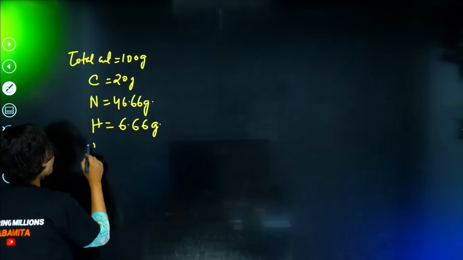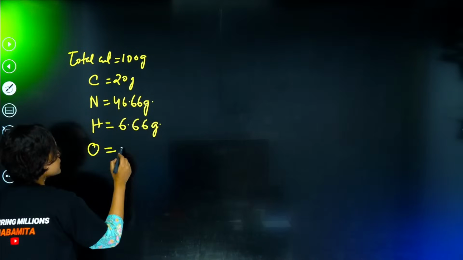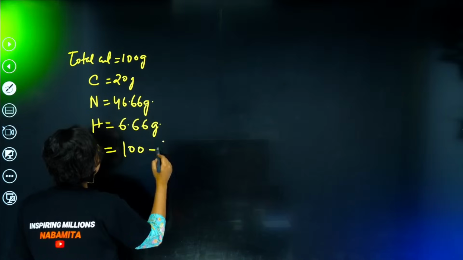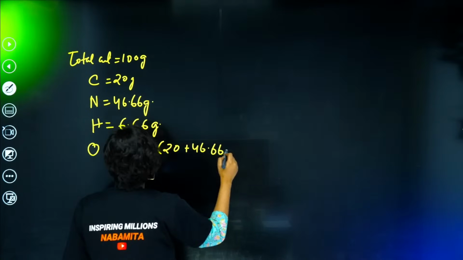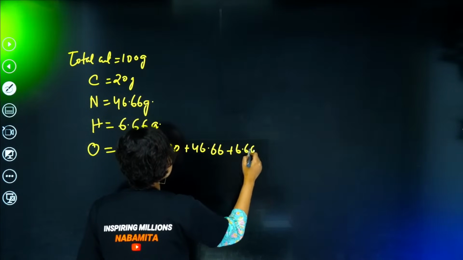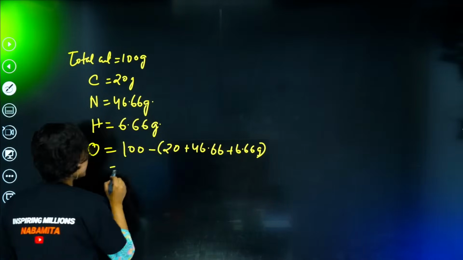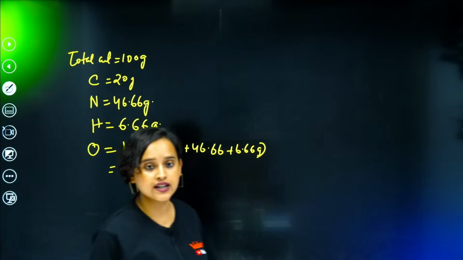So I think there has to be O also, but the O value is not given. So what we can do is 100 minus 20 plus 46.66 plus 6.66 gram. Tell me guys, what is 100 minus this?